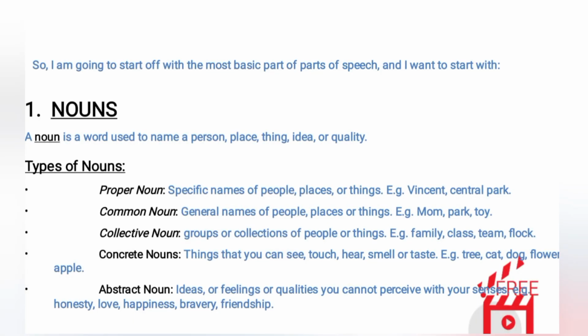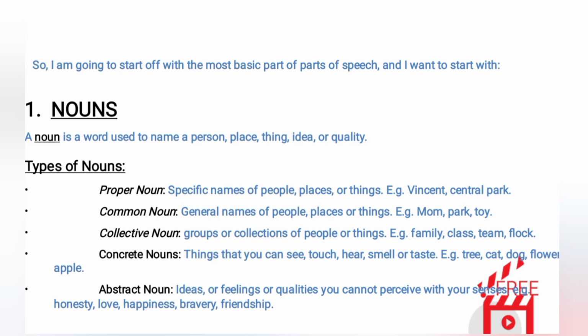So, I am going to start off with the most basic part of parts of speech, and I want to start with 1. Nouns. A noun is a word used to name a person, place, thing, idea, or quality. Types of nouns. Proper noun. Specific names of people, places, or things. Examples: Vincent, Central Park.